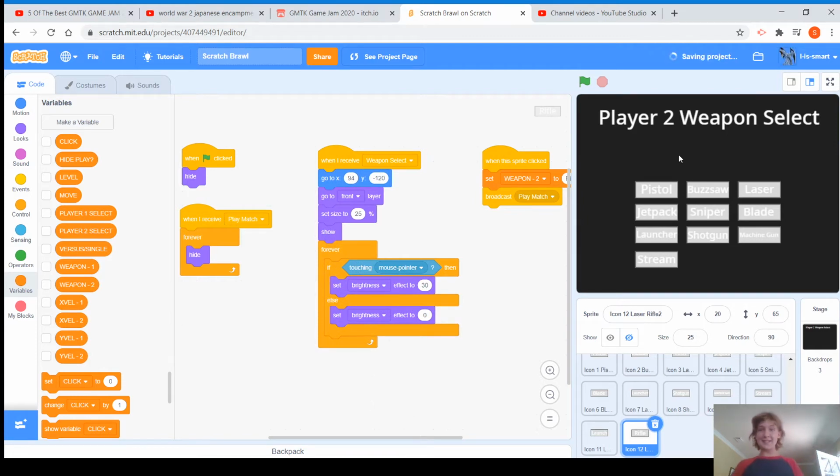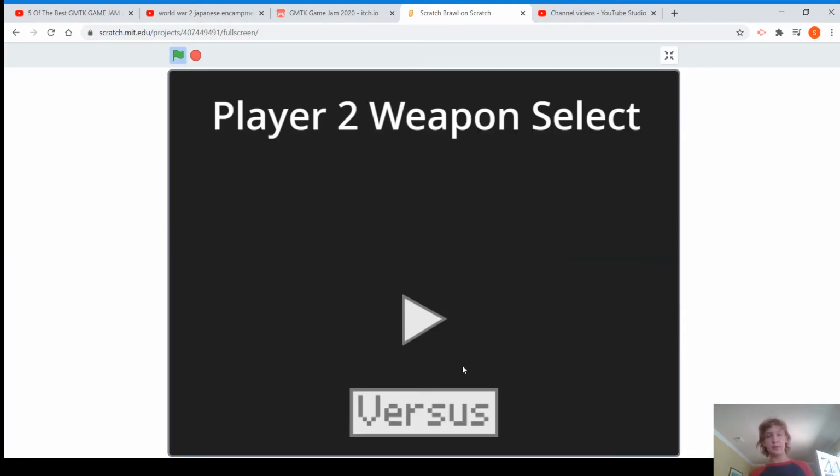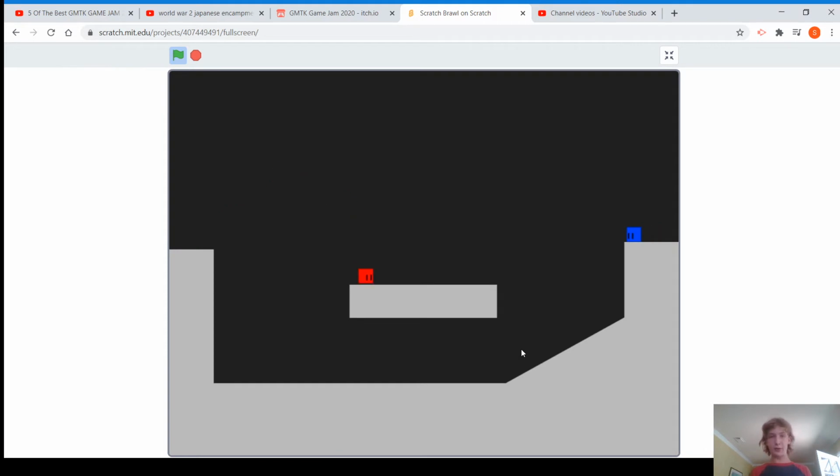Okay, silence has ended. So when you are done with all of these buttons, when you press play and go into versus mode, when you click, it should say player 1 weapon select. Then it should ask you for all these weapons. When you click any weapon, it should then switch to player 2, and player 2 will select the weapon, and when they do, the round will start.